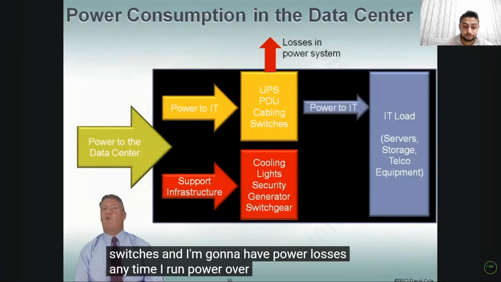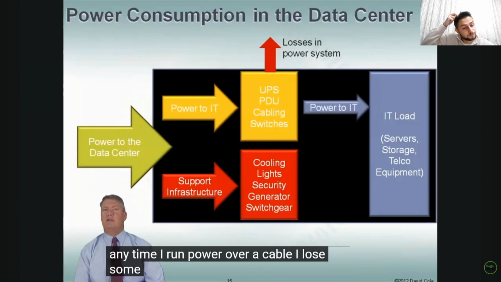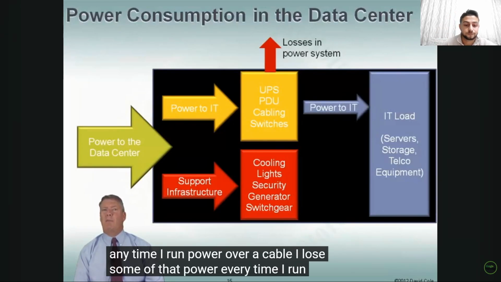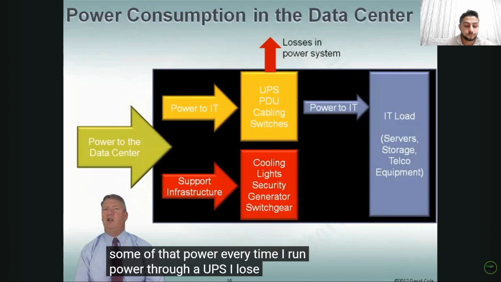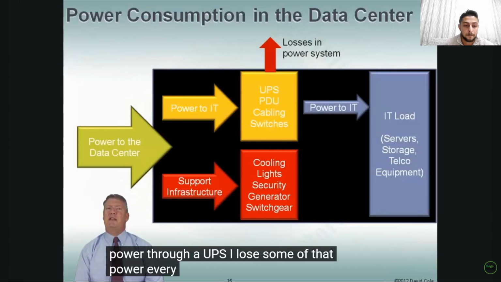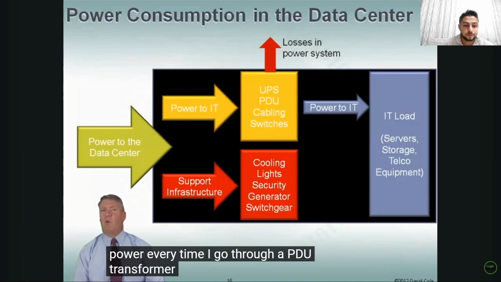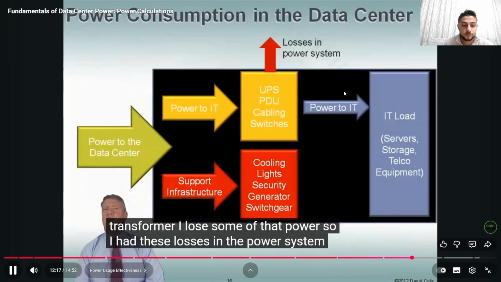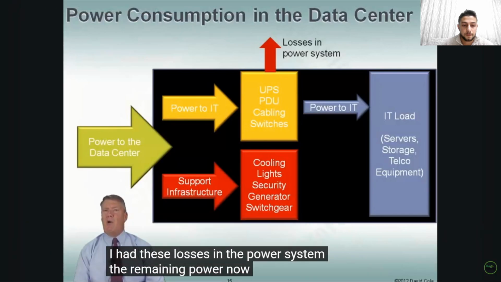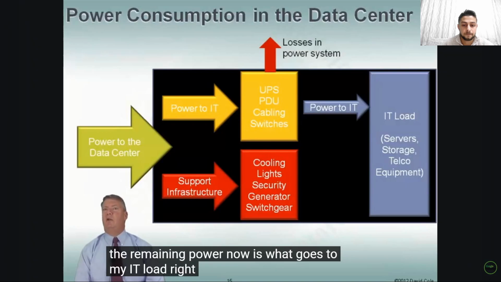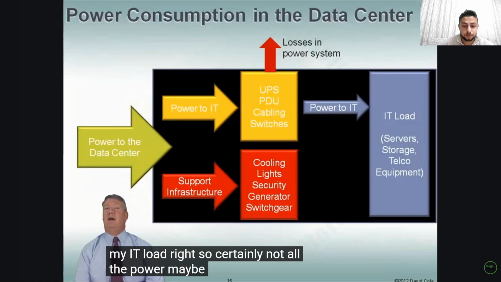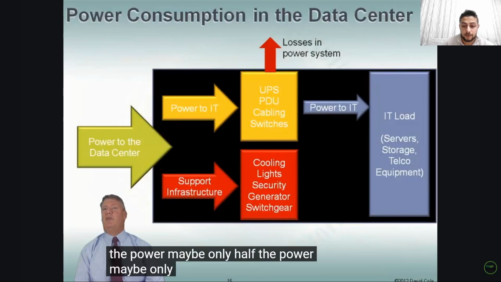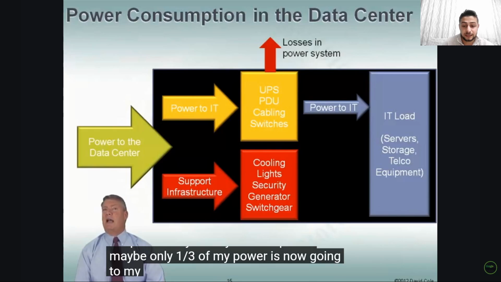Anytime I run power over a cable, I lose some of that power. Every time I run power through a UPS, I lose some of that power. Every time I go through a PDU transformer, I lose some of that power. So I have these losses in the power system. The remaining power now is what goes to my IT load, right? So certainly not all the power. Maybe only half the power. Maybe only a third of my power is now going to my IT load.